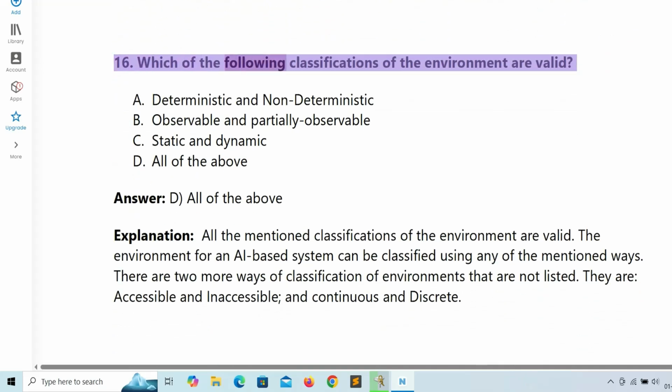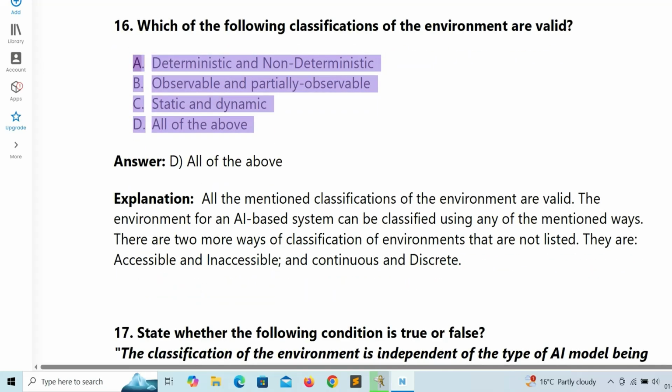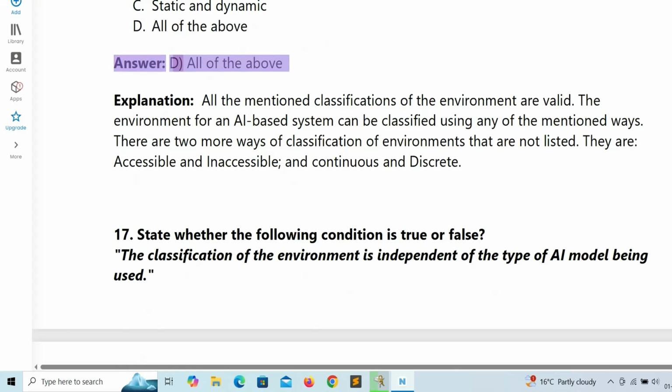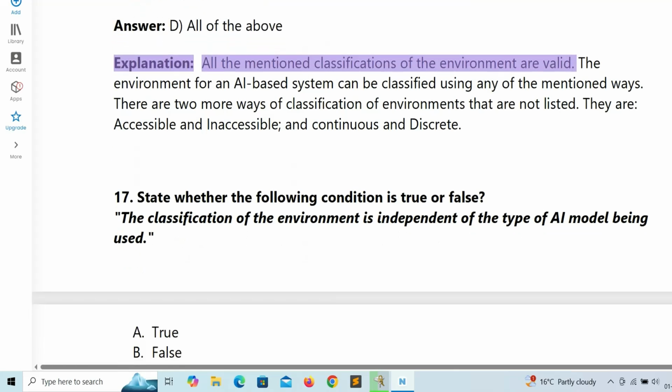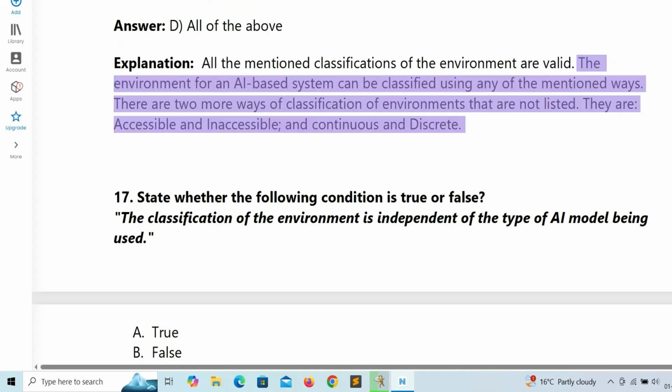16. Which of the following classifications of the environment are valid? A. Deterministic and non-deterministic. B. Observable and partially observable. C. Static and dynamic. D. All of the above. Answer. D. All of the above. Explanation. All the mentioned classifications of the environment are valid. The environment for an AI-based system can be classified using any of the mentioned ways. There are two more ways of classification that are not listed. They are accessible and inaccessible, and continuous and discrete.